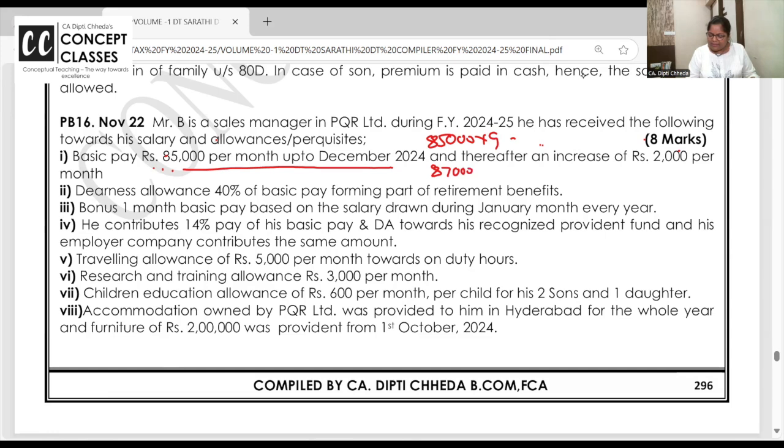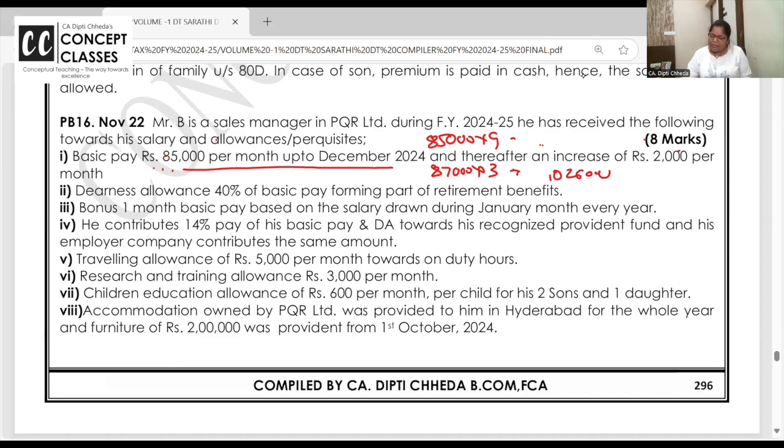So 87,000 into 3. Pick up your calculators. 85,000 into 9. You can't do in column form now because there are too many adjustments. 15 marks ka question. 10,26,000 is the basic salary. Yeah, up to December it was this, then increased.